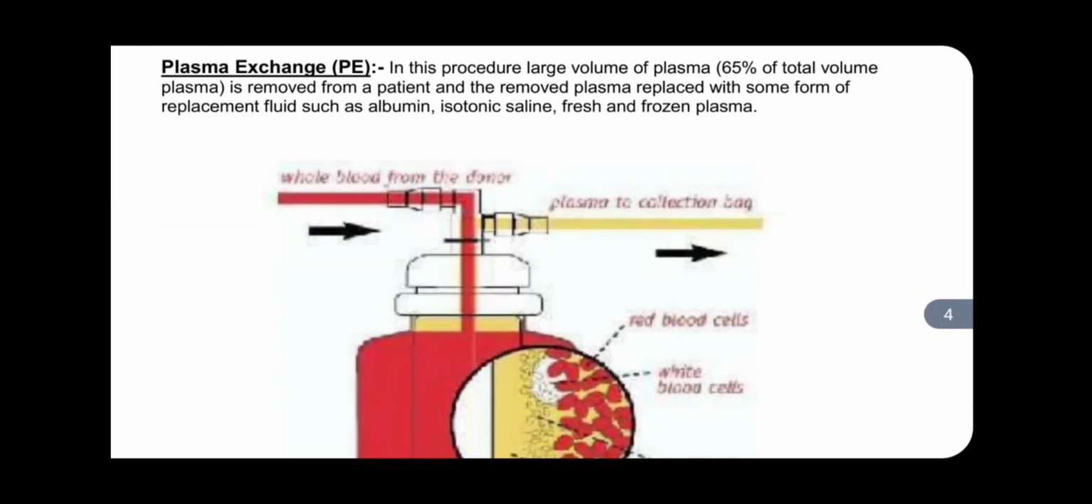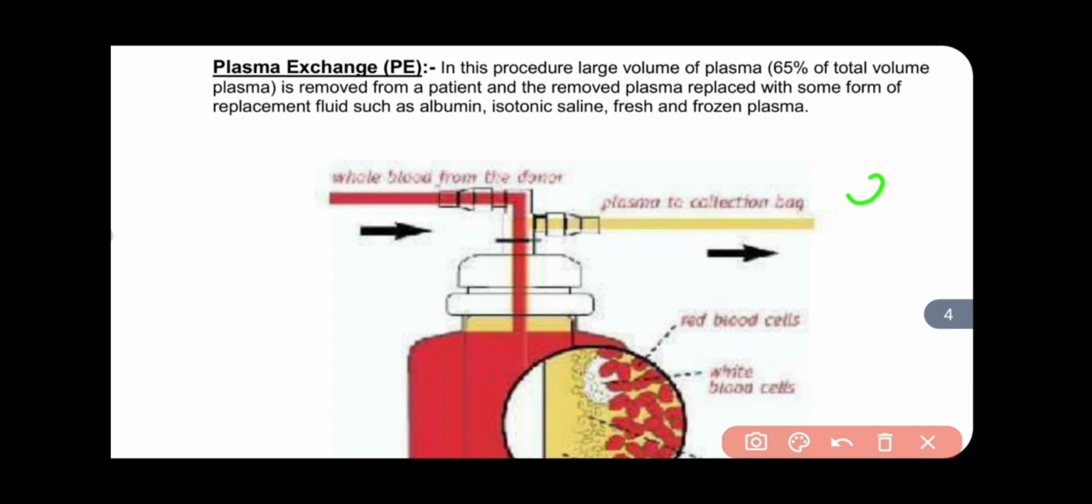Now come to the second point, plasma exchange. What is plasma exchange? Plasma exchange is the procedure where we remove a large quantity of plasma, nearby 65% of the total volume of plasma. In this situation we need replacement fluid because we remove a large quantity of plasma. As replacement fluid we use some forms like albumin, isotonic solution,